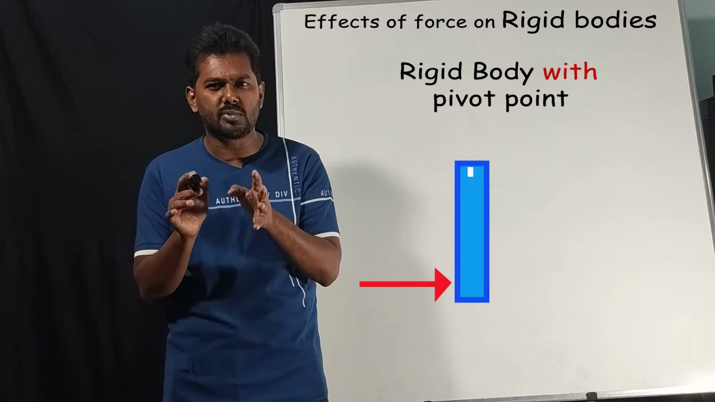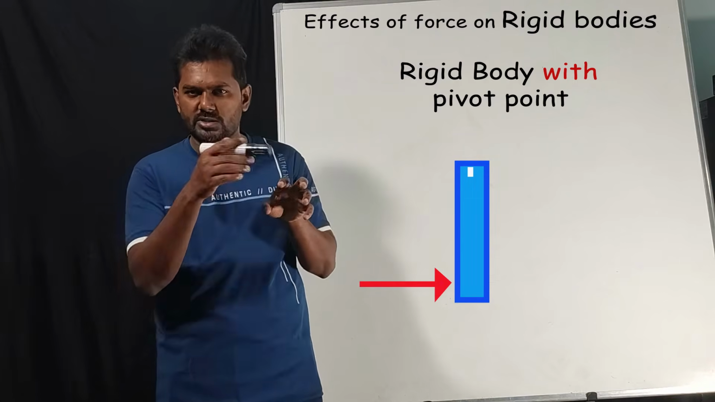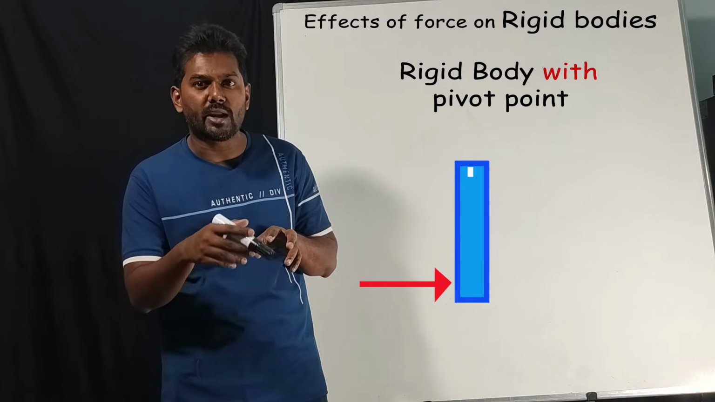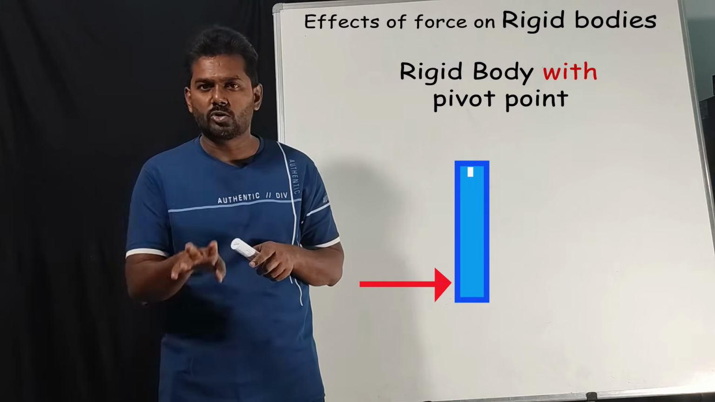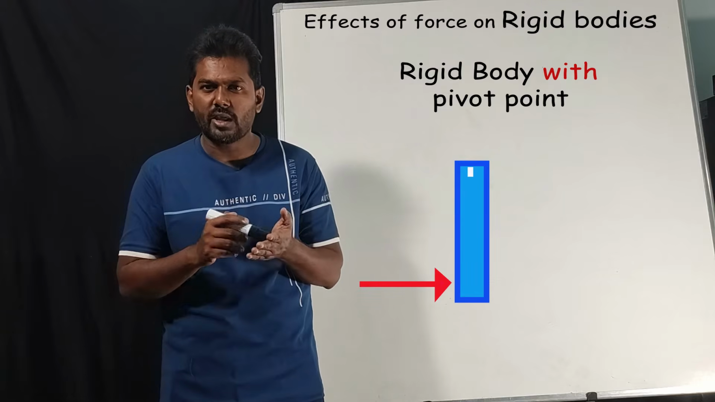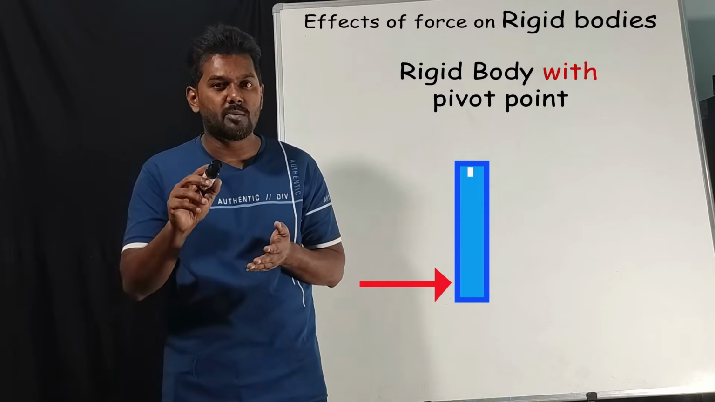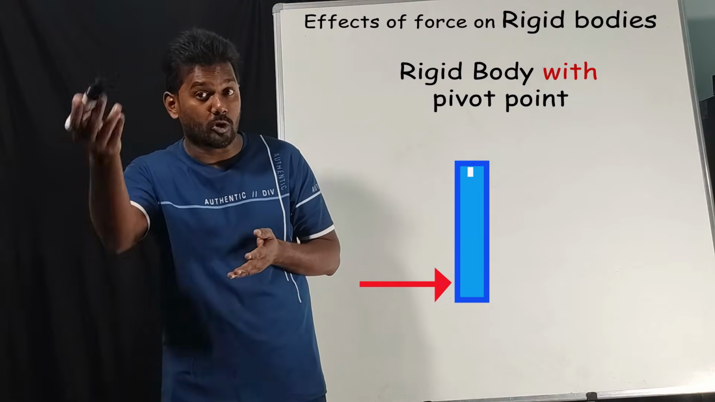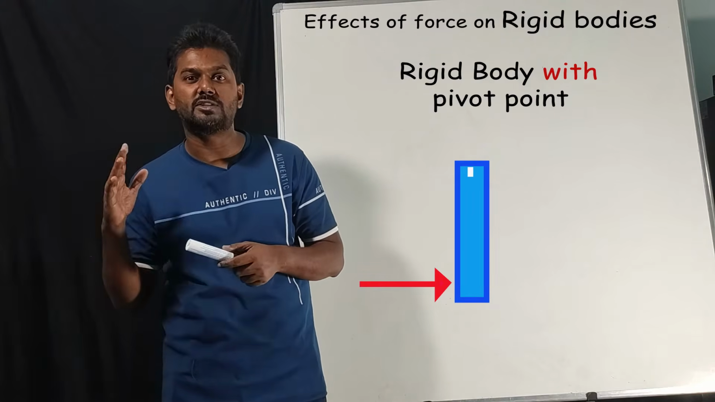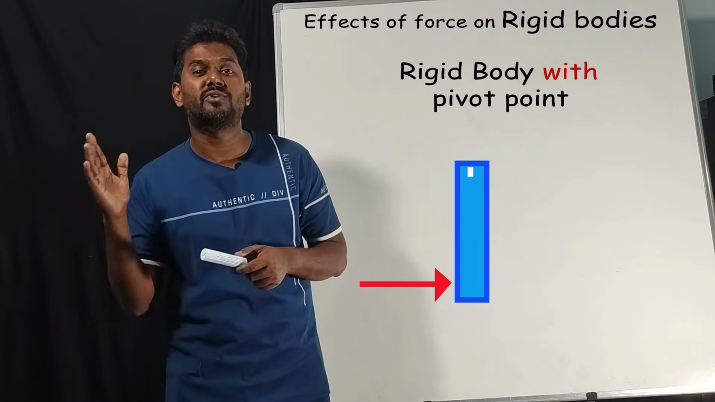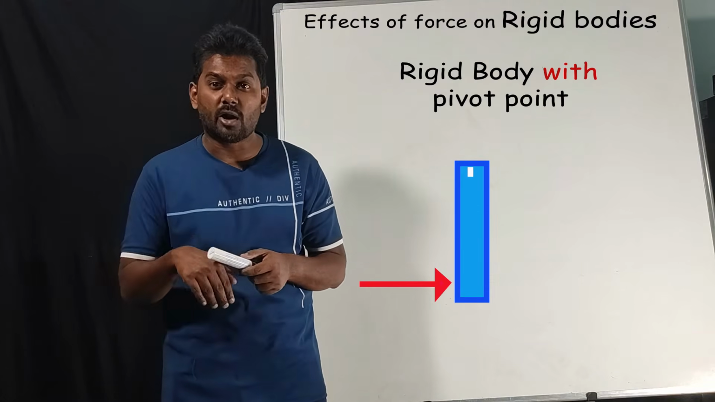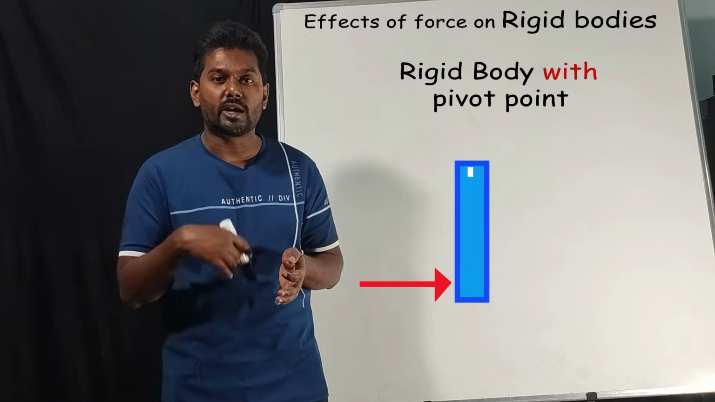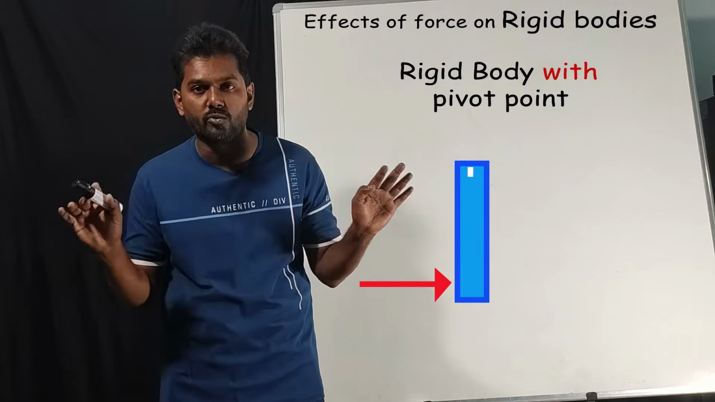Pivot point is a very simple thing. It is a fixed point on a solid which, if you apply force on it perpendicularly, instead of moving, it will start rotating. So what are the 2 types of rigid body? Rigid body with pivot point, rigid body without pivot point. If you apply a force on rigid body without pivot point, instead of rotating, it will start moving. Why? Because it is free to move. What about rigid bodies with pivot point? Instead of moving, it will start rotating. Why? It is not free to move.